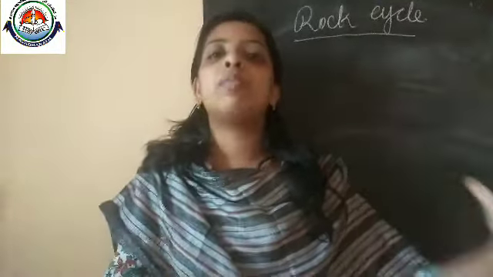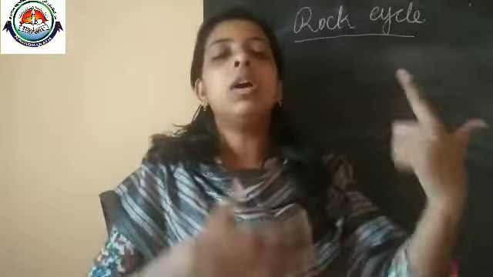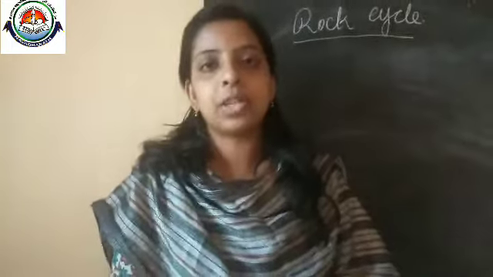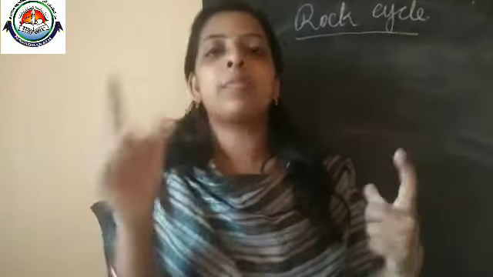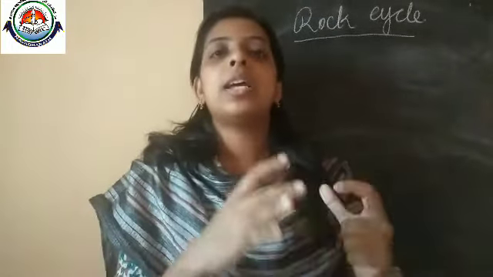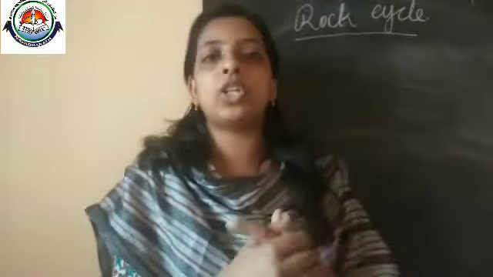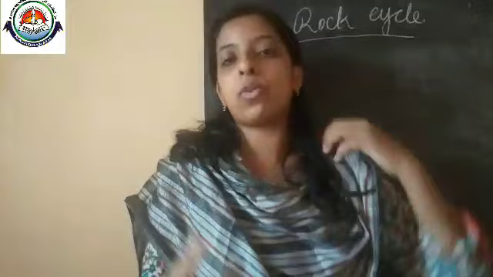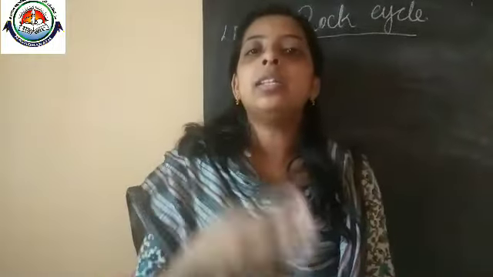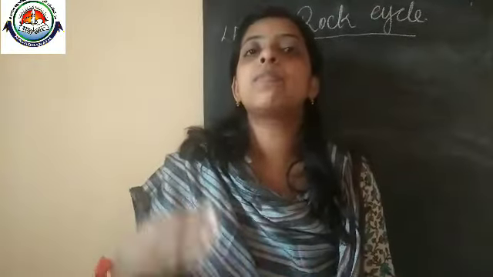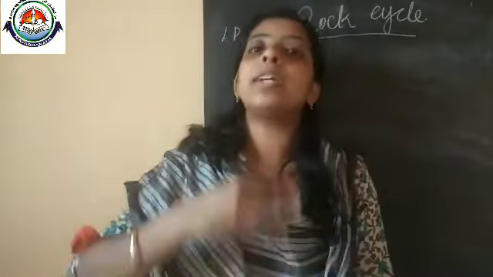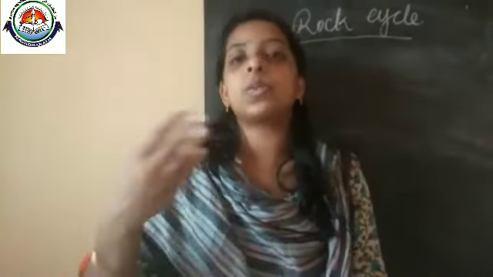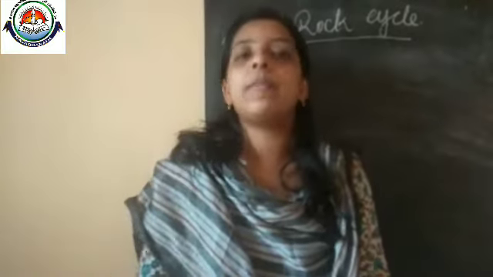Okay, and in the atmosphere, our climate also in some way affects the formation of the rock cycle. It is a cyclic process, so it is a continuous formation of rocks. A rock splits into small particles, and those small particles become sedimentary rocks. So like this the process repeats. Okay, so that's all about our first lesson.